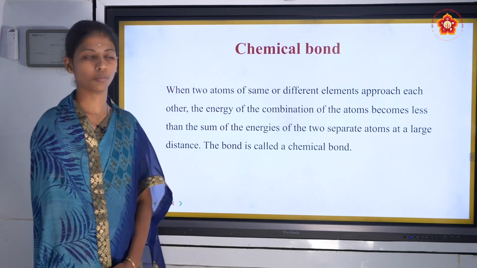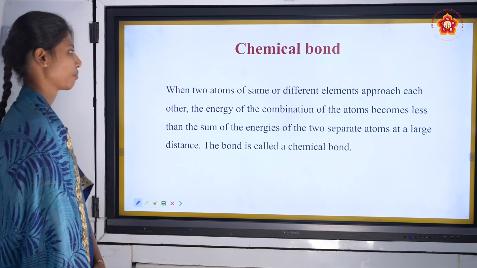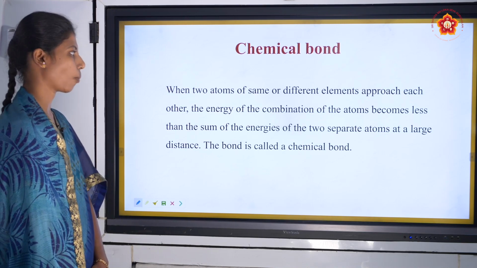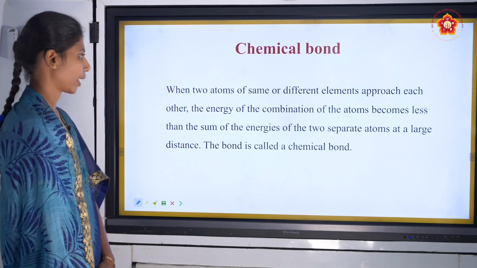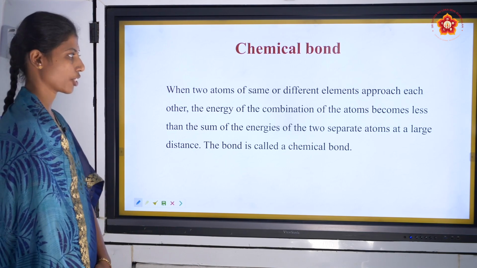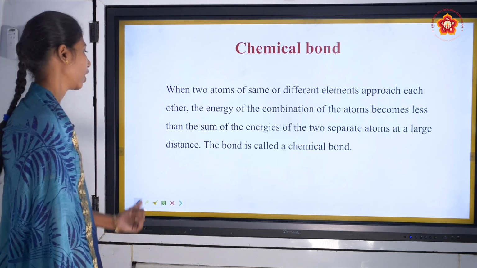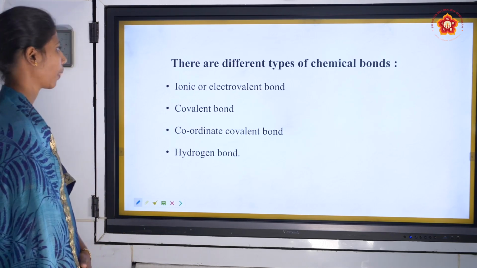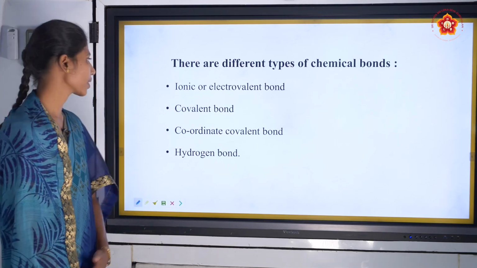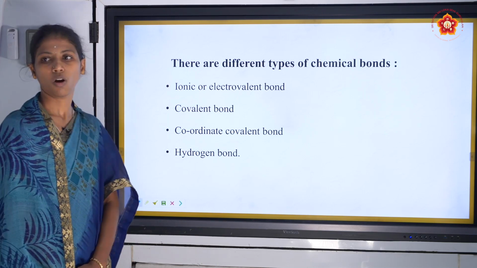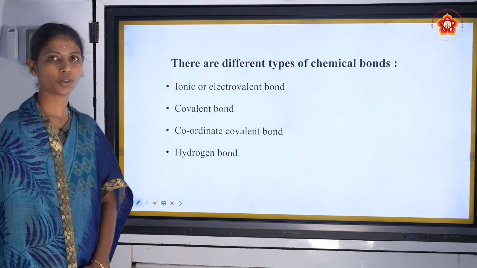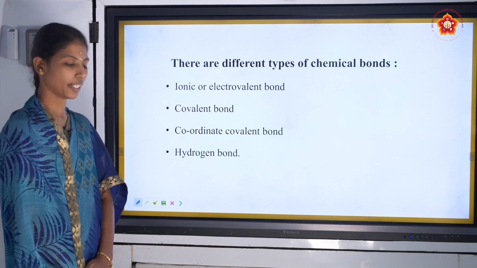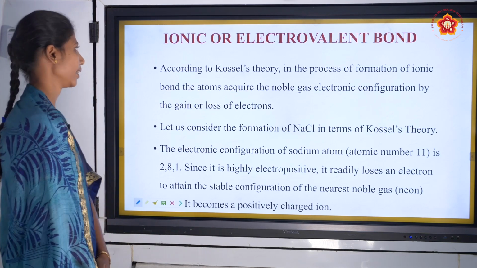What is meant by chemical bond? When two atoms of the same or different elements approach each other, the energy of the combination of the atoms becomes less than the sum of the energies of the two separate atoms at a large distance. The bond is called a chemical bond. There are different types of chemical bonds, such as ionic or electrovalent, covalent bond, coordinate covalent bond, and hydrogen bond. In detail, we'll discuss them in the next slide.